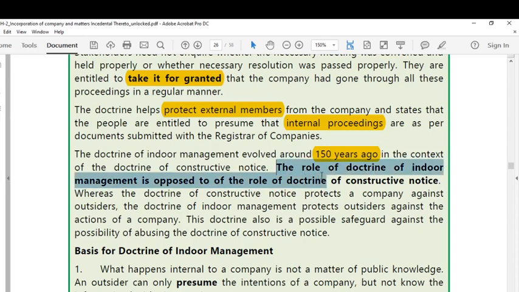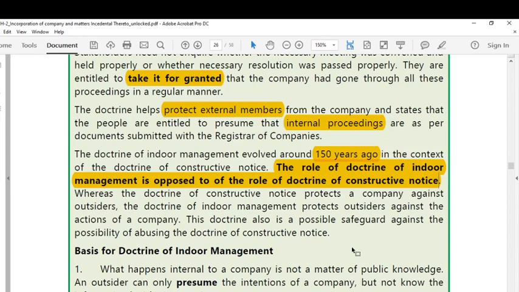Dear students, this is the point every one of you should understand and you should not get confused. This is a very simple topic. The doctrine of indoor management is quite opposite to the role of the doctrine of constructive notice.